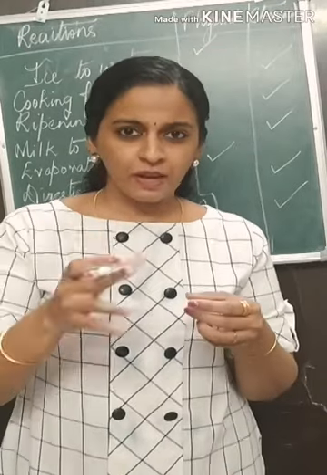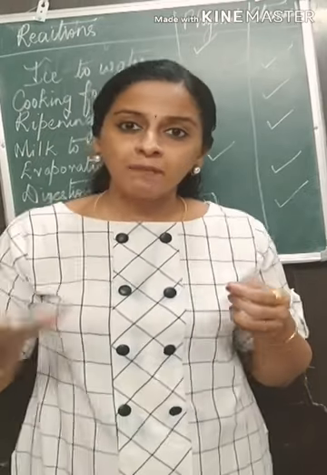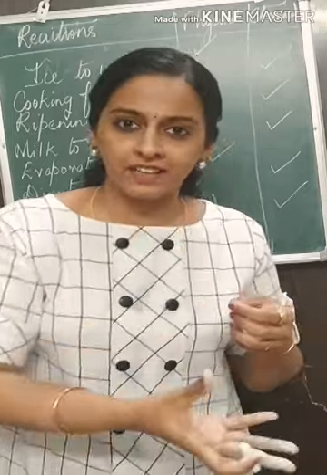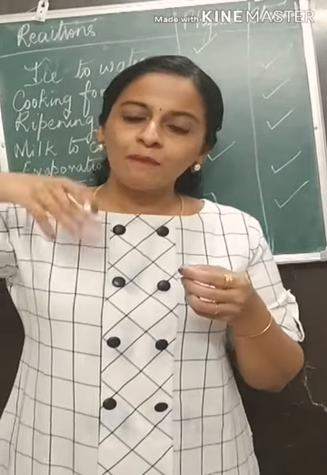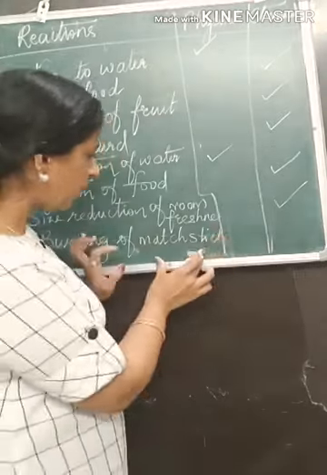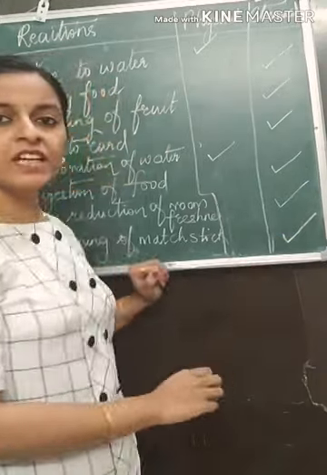As you light a matchstick, the gas which is given out is carbon dioxide gas. You will not get the matchstick back. The carbon dioxide gas also mixes with the atmosphere. So here, carbon dioxide gas is formed, so burning of a matchstick again will come in chemical change.